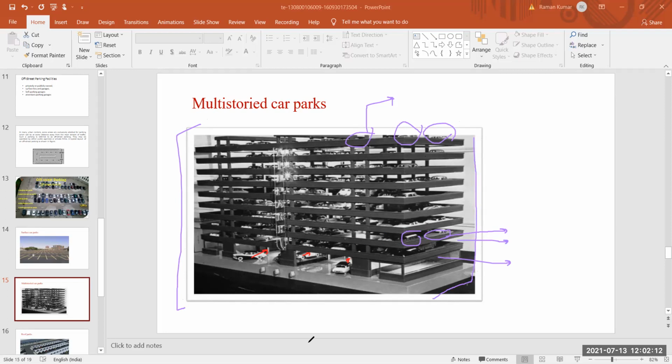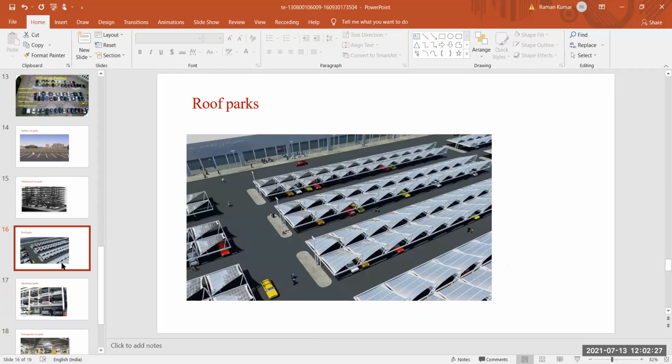And third one is your roof park. So what do you mean by roof park? On roof park, that means on any roof we park our car. It is also available in many developed cities that we park our car on a roof. So if adequate space is not available, then for a multi-story parking system we require lots of money.